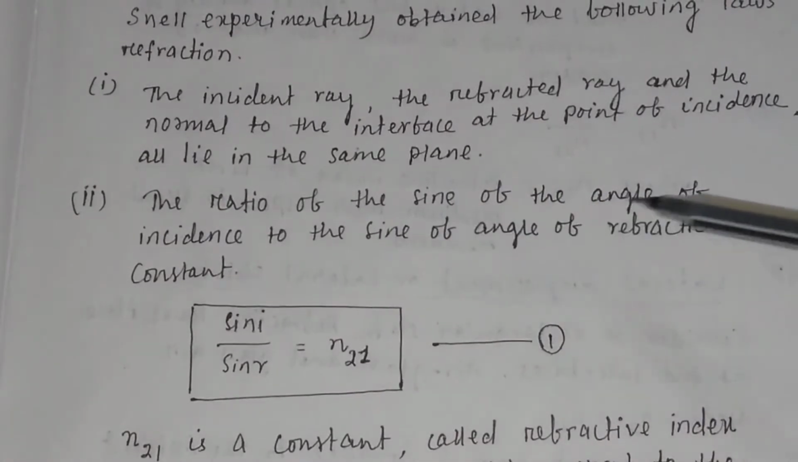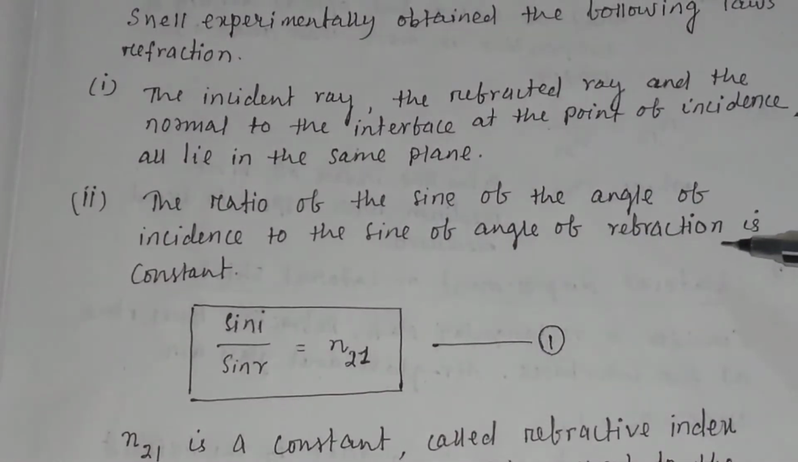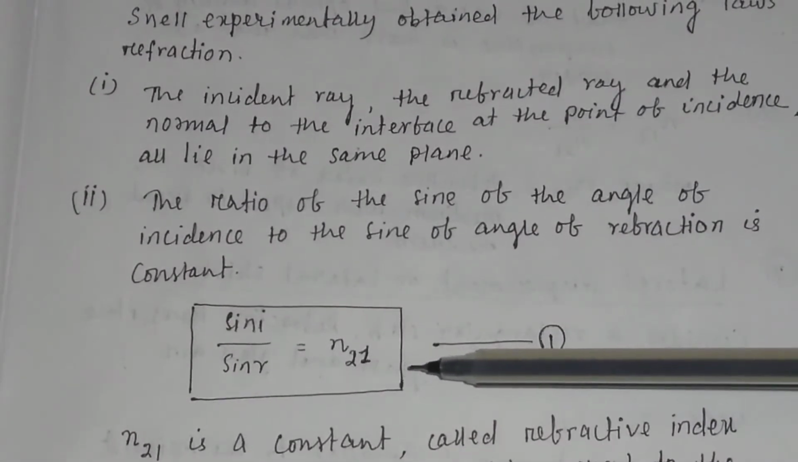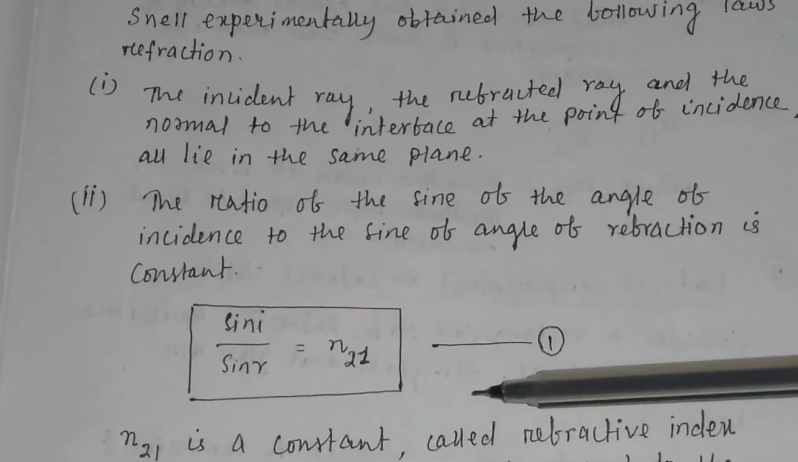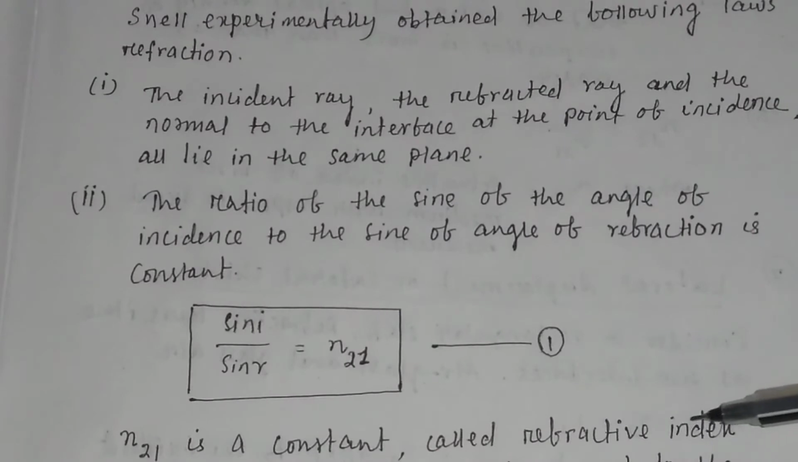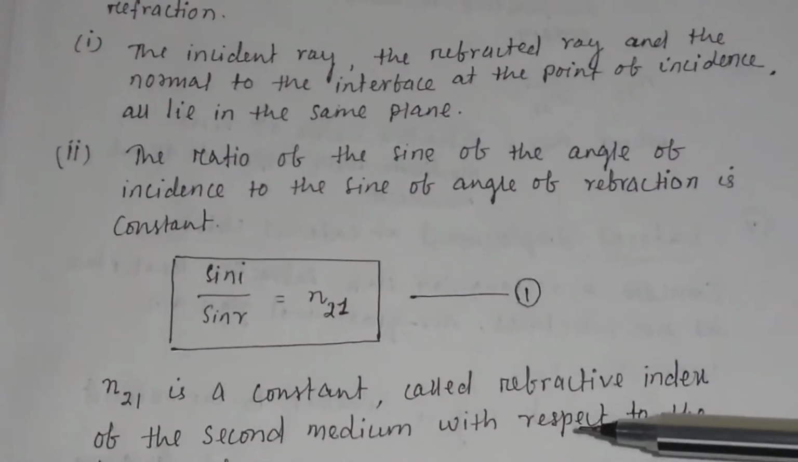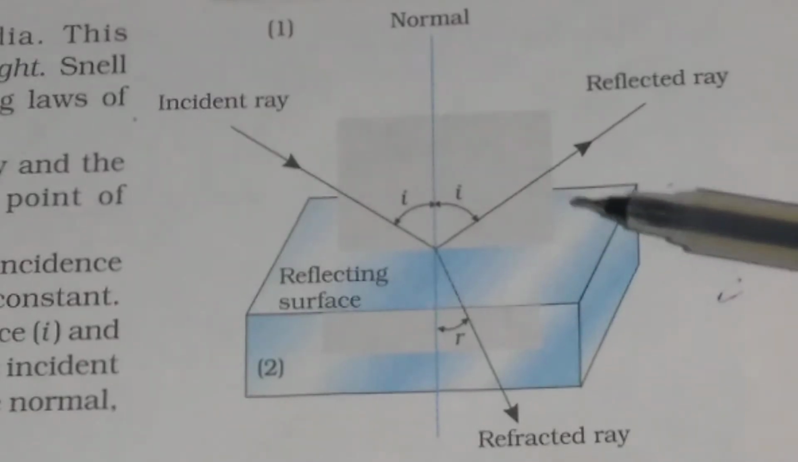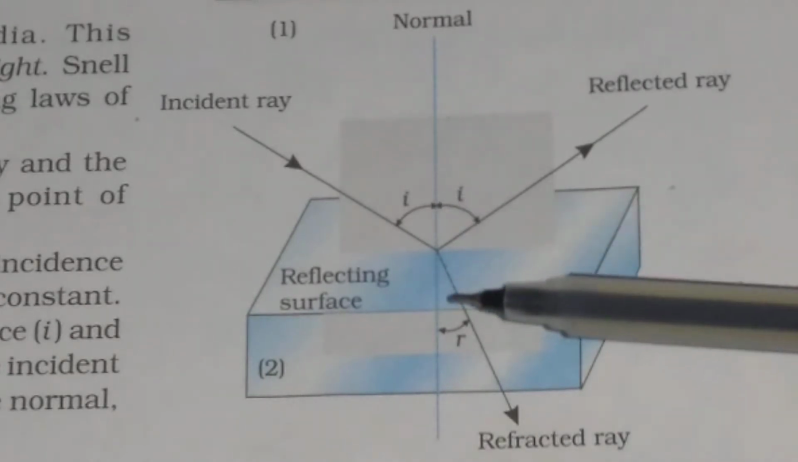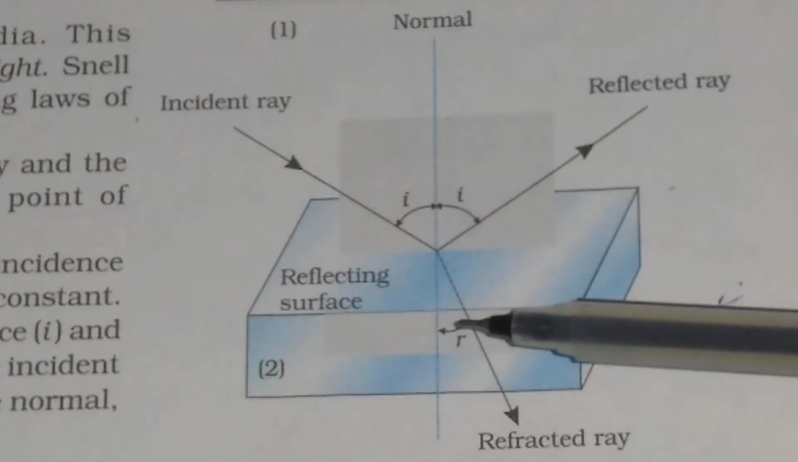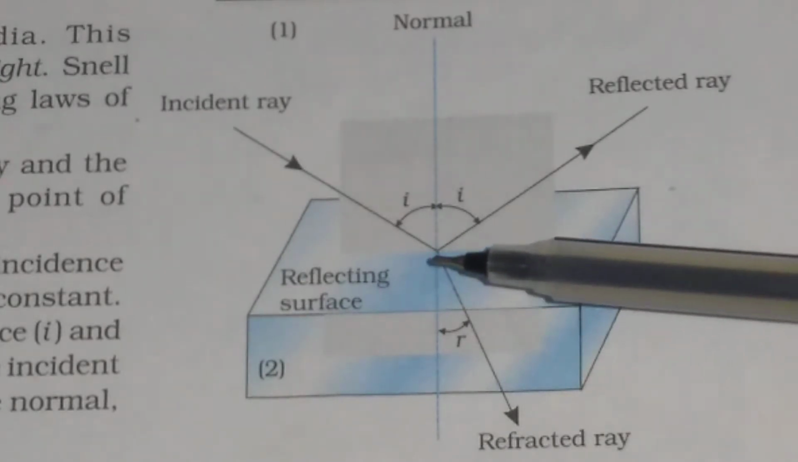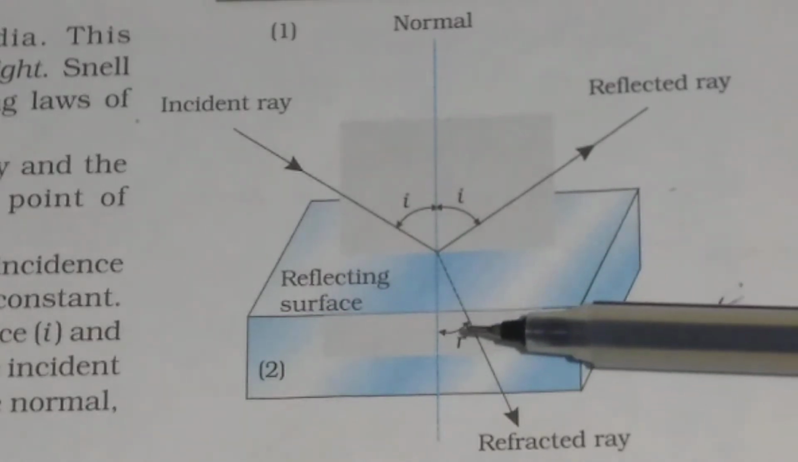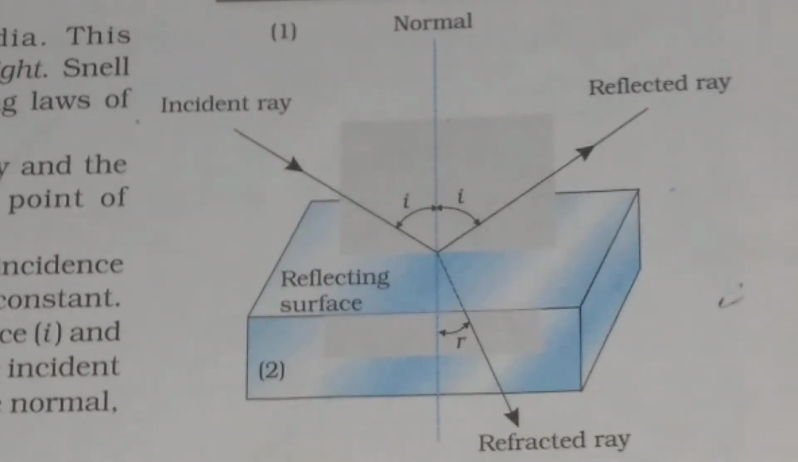And the ratio of the sine of angle of incidence to the sine of angle of refraction is constant. That is, sin i by sin r is equal to n21, where n21 is a constant which is called the refractive index of the second medium with respect to the first medium. You see in this figure, this is the angle of incidence and this is the angle of refraction. According to Snell's law, the ratio of the sine of the angle of incidence, sin i, to the sine of the angle of refraction, sin r, is equal to n21.